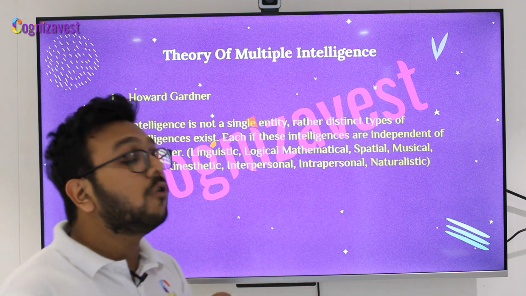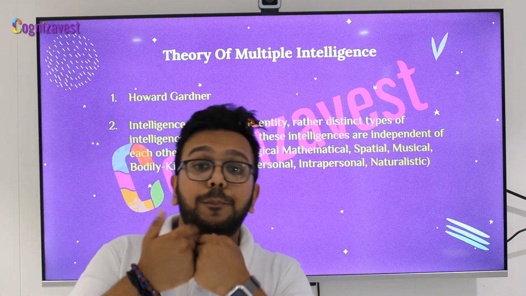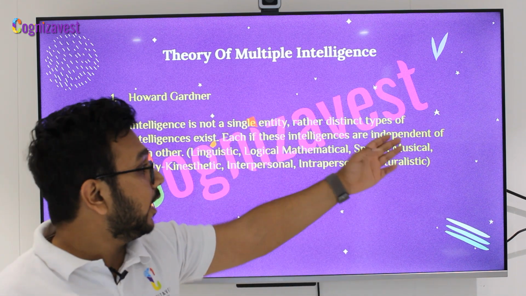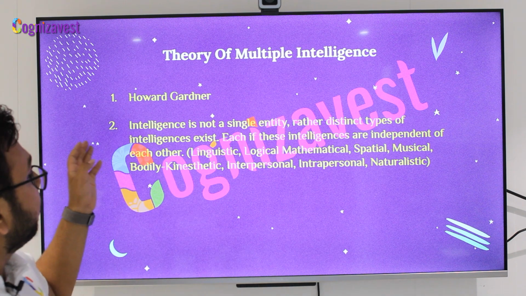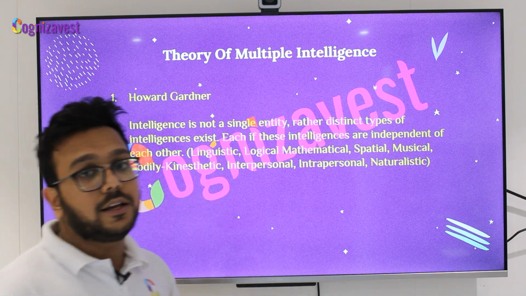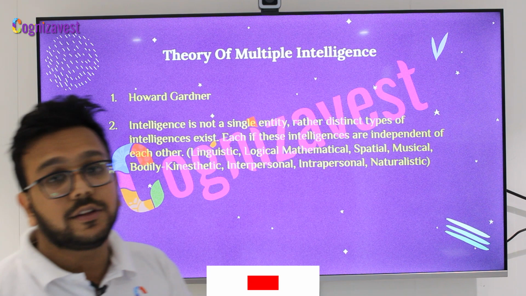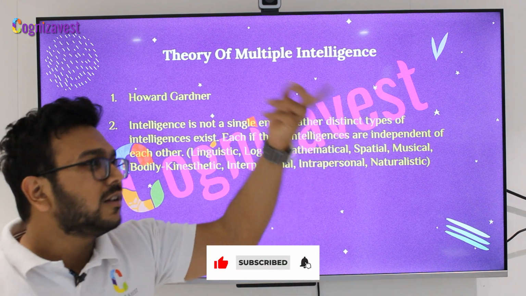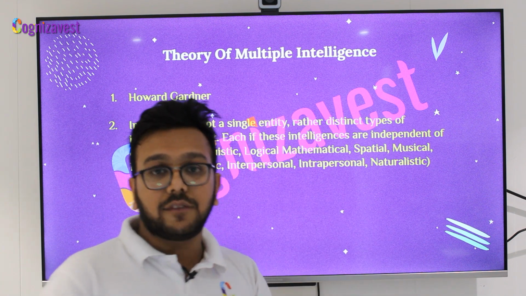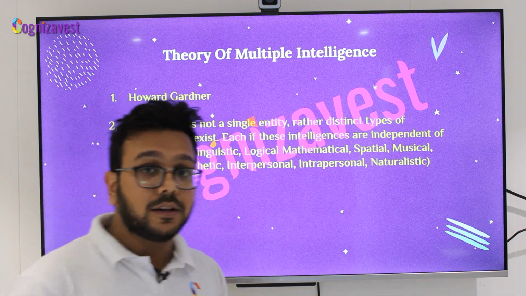Musical is basically how well you understand music, the ability to comprehend music. Again, as the name suggests, musicians are high on musical intelligence. Bodily kinesthetic is your ability to play around with your body, how well you can use different parts of your body for different events. For example, gymnasts are very flexible.